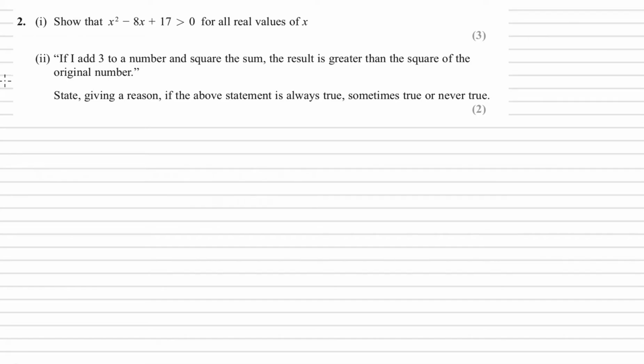Hi. So for question 2, part 1, we've been asked to show that x squared minus 8x plus 17 is greater than 0 for all real values of x. Okay, so we have a 3-mark question here.